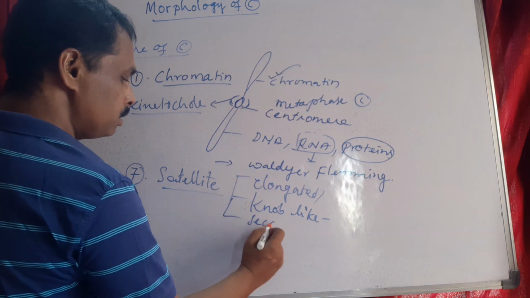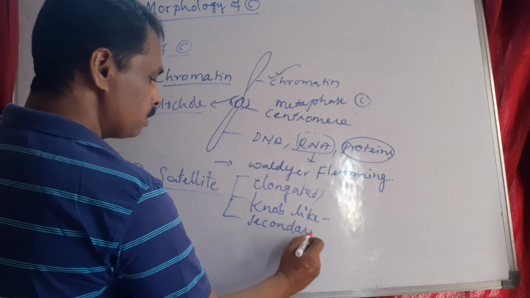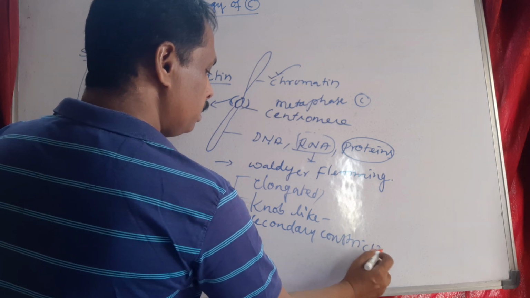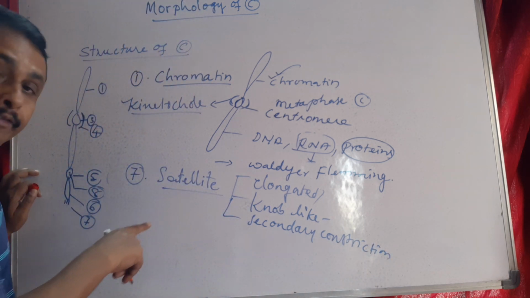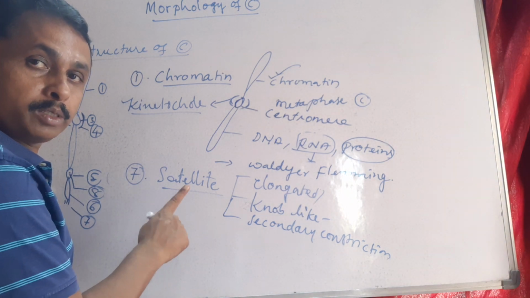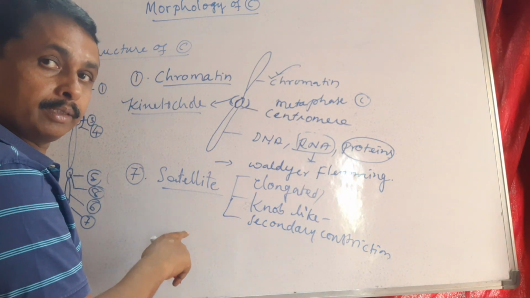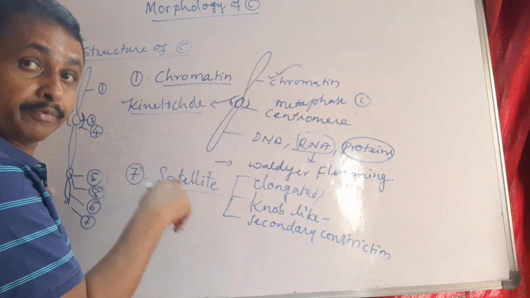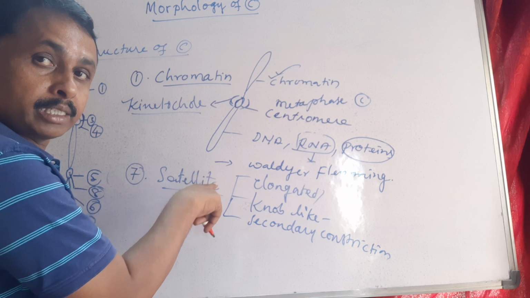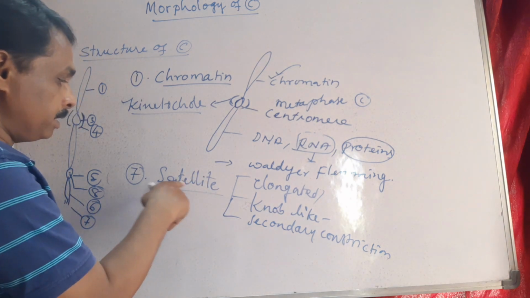At this point the chromosome cannot be bent, whereas the chromosome can be bent at the primary constriction, but not at the secondary constriction where the satellite is present.